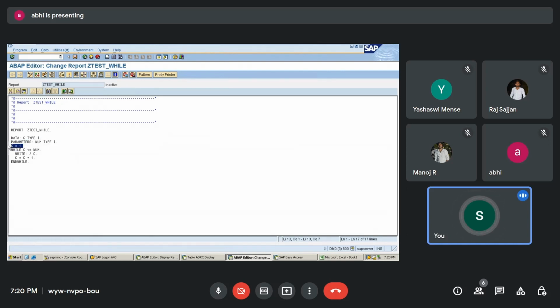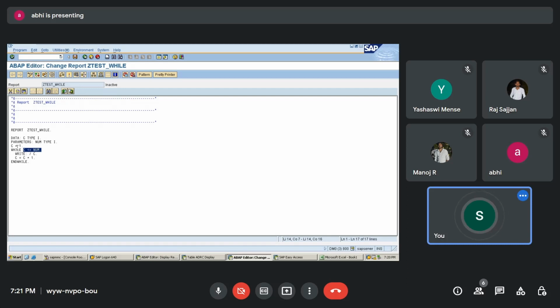That is the start of the program. You can start with anything: 0, 5, 10, anything. It will be easier for us to count, and because of that I have started with 1. So you can see here, this is your while loop. While loop is easier compared to your infinite do loop. So here I'm mentioning if count is less than or equal to num. Less than or equal to num.